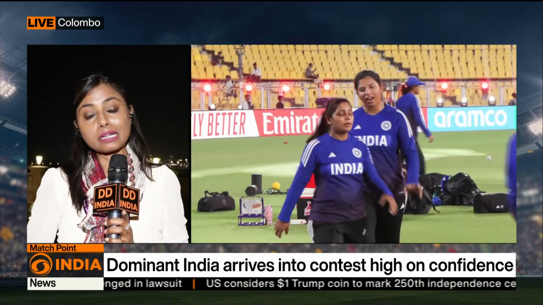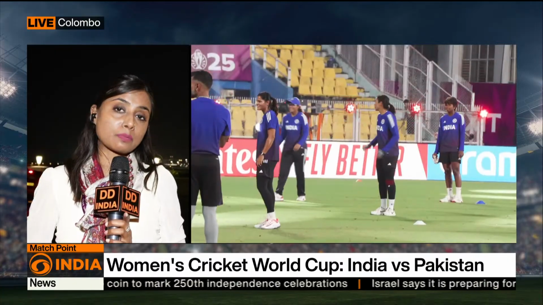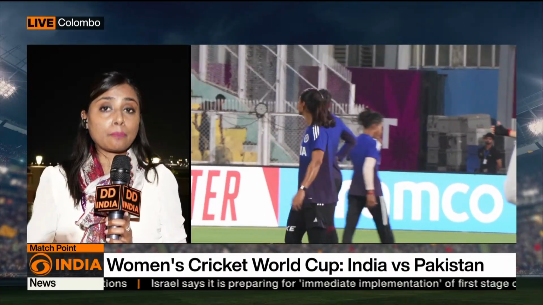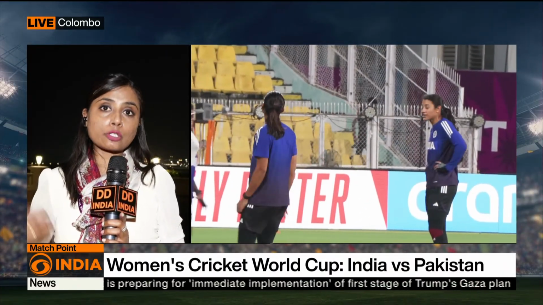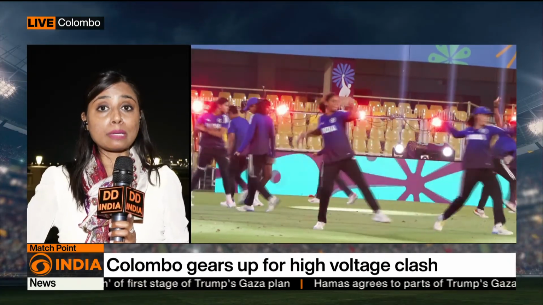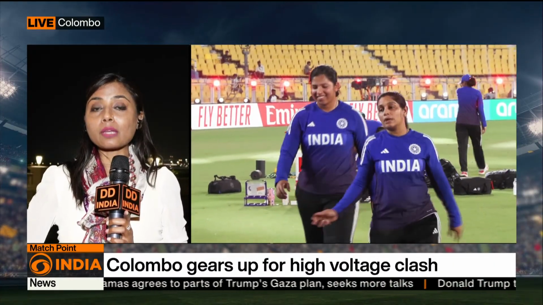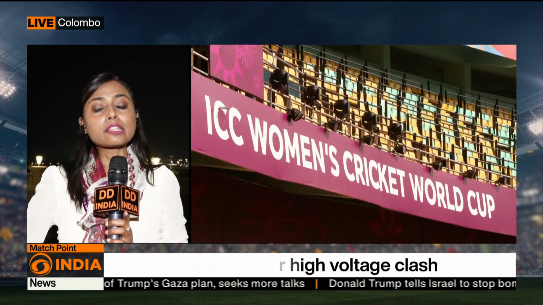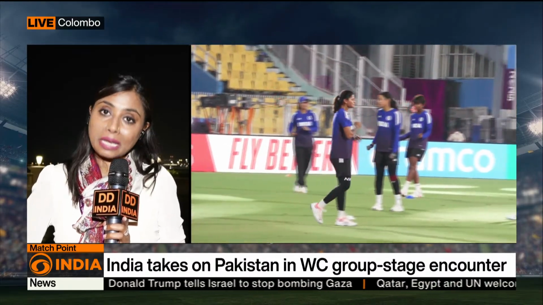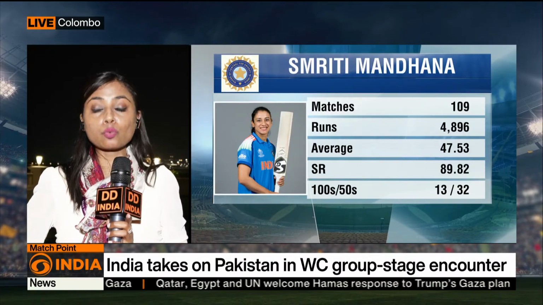On the other hand, Team India has a very strong lineup when it comes to bowling and batting, straight from Pratika Rawal to Smriti Mandhana to our captain Harmanpreet Kaur, and also other players like Amanjot Kaur and Gaur, who are also playing very good innings. So far, all the players are very much in shape and very much ready for the upcoming clash. And this is not just an opportunity to win this game, but also to create new records and better their own net run rate as well, ahead of the main challenges that lie in Team India's way to victory.